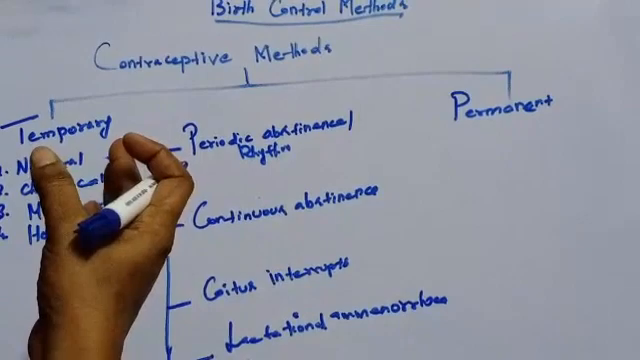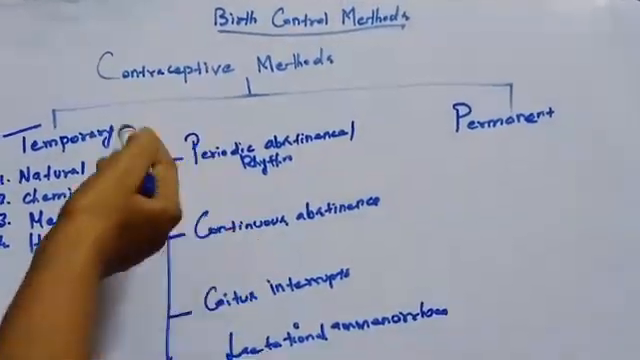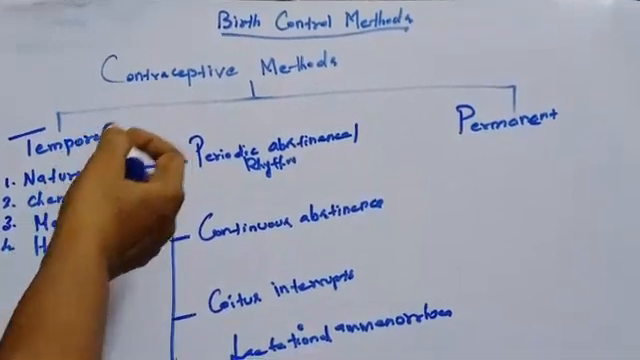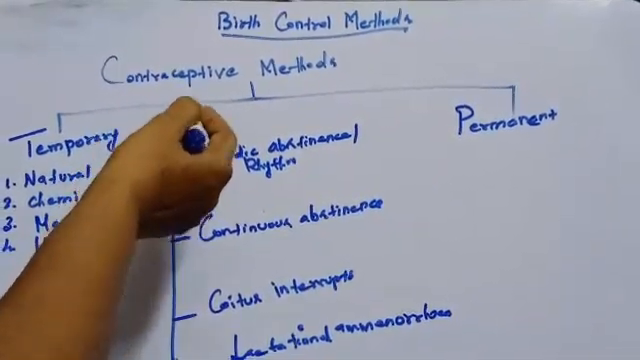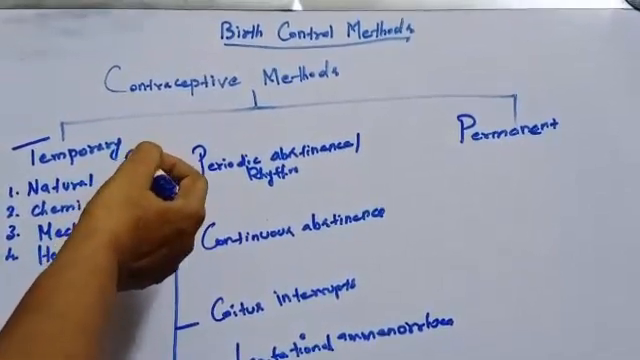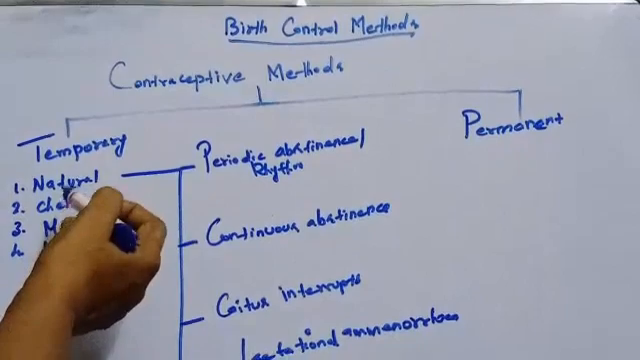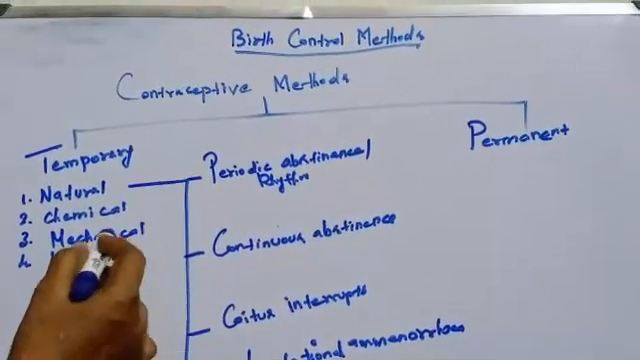In this class we'll see contraceptive methods. Contraceptive methods are of two types, temporary and permanent. Temporary method is otherwise called a spacing method. Now we can see what the methods under temporary are: natural, chemical, mechanical, and hormonal.